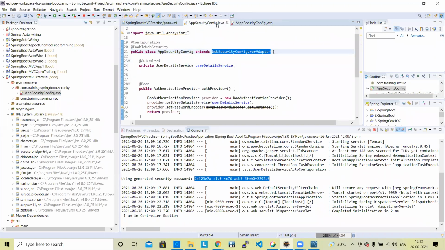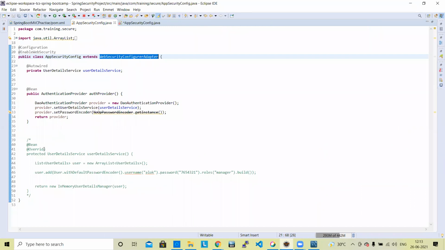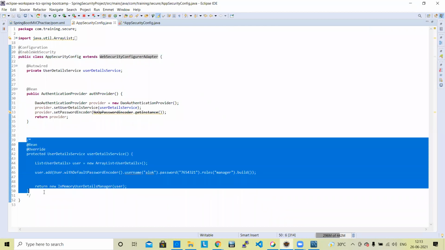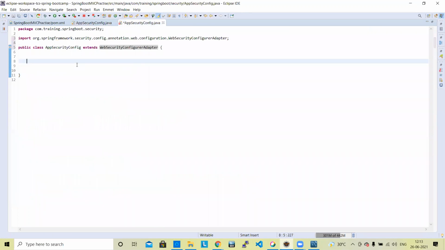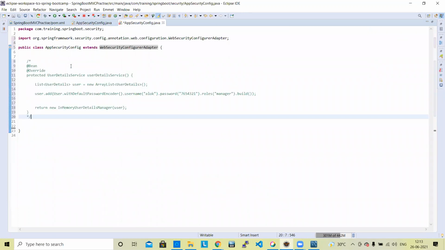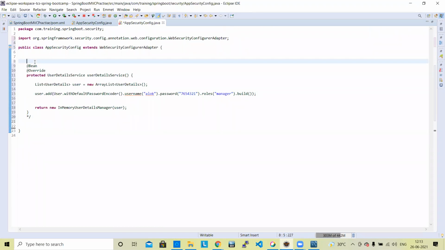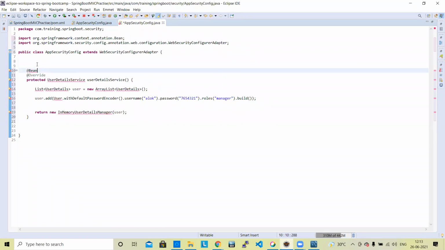Next, in our level 2, we are doing some changes, and I will inform you what we are doing. We'll use this section first, and I am going to explain every line. Here, comment it.